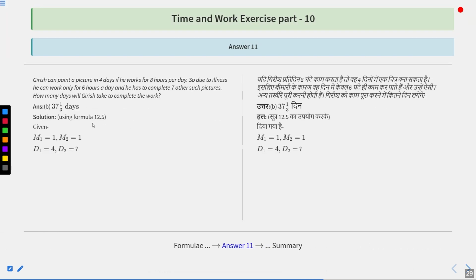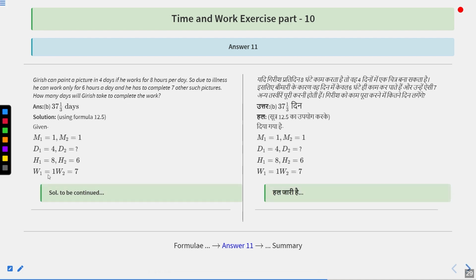Now, using formula 12.5, that is M1 D1 equal to M2 D2. Here M1 is 1, M2 is also 1. But initially, Girish was able to paint the picture in 4 days. That means D1 is 4. We have to find D2 if he has to complete 7 other pictures like that. So H1 is 8 hours per day, H2 is 6, W1 is 1 only, and W2 is equal to 7 because it is mentioned in the question that he has to complete 7 other such pictures.